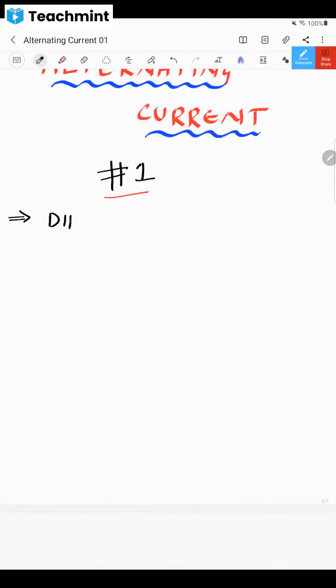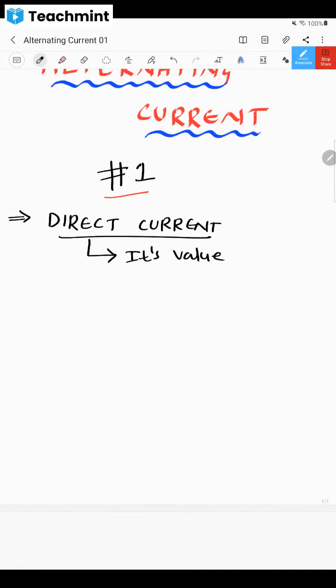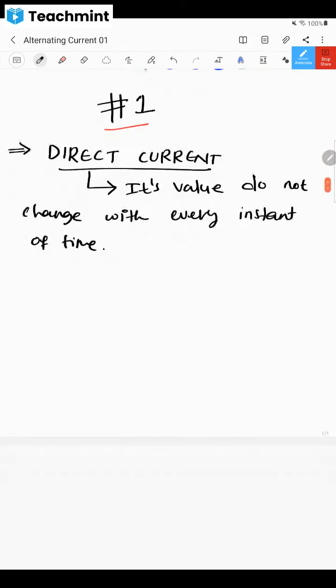One is direct current. What is this? Okay, what is the meaning of direct current? Direct current means its value does not change with every instant of time. I mean, with time, it does not change. All right. The graph is like this. For example, if you take the y-axis and x-axis, and here is time, and here I have current. So look at this. Everywhere current is the same.